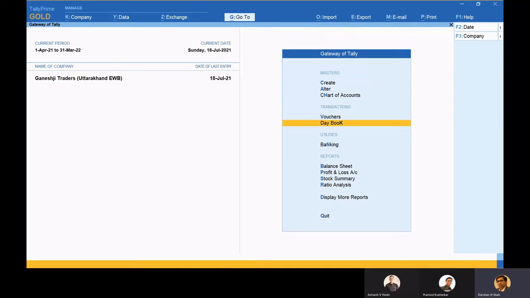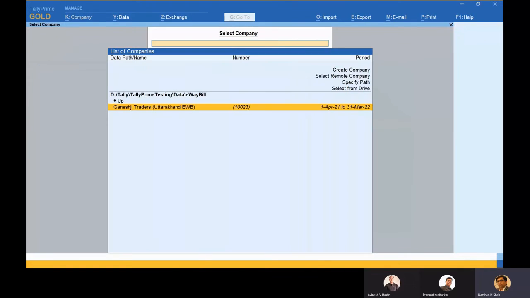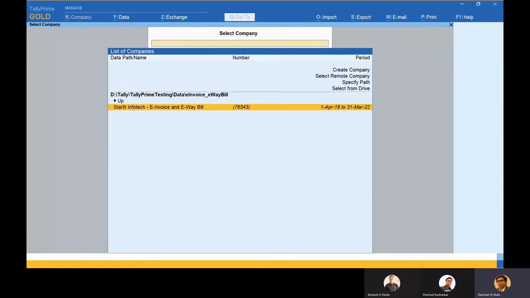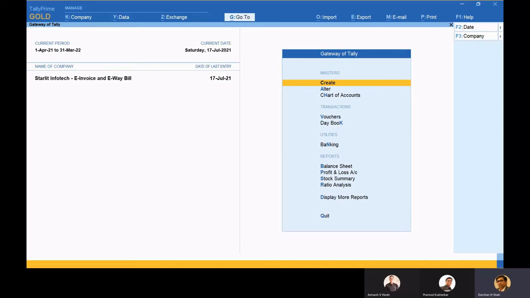Okay, that makes sense, Avinash? Yes, great. So this company was exclusively for e-way bill. Now let me take you to another company. Friends, this navigation is really helping me, because otherwise I would be struggling. So I'm going up. This is the browsing capability which has been provided in TallyPrime. Now let me take you to this e-invoice and e-way bill company, Starlet Infotech. All are dummy companies.